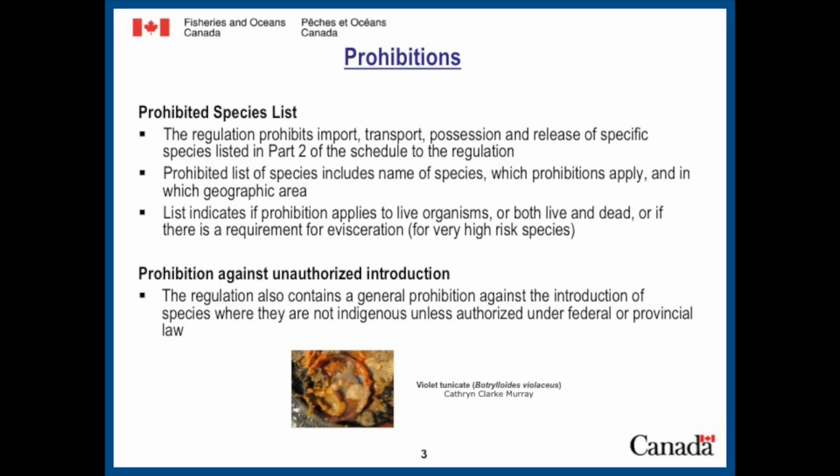The first type is against importation, possession, transportation, and release, and there is a list of species in Part 2 to the schedule. It includes the name of the species, which prohibitions apply, and the geographic area in which they apply. The second type of prohibition is a general one against the introduction of non-Indigenous species into all bodies of water unless authorized under federal or provincial law.